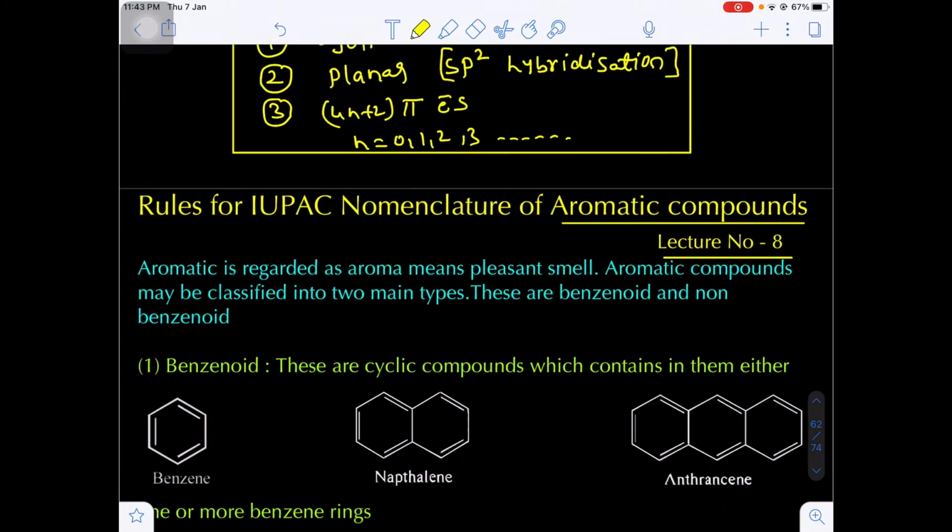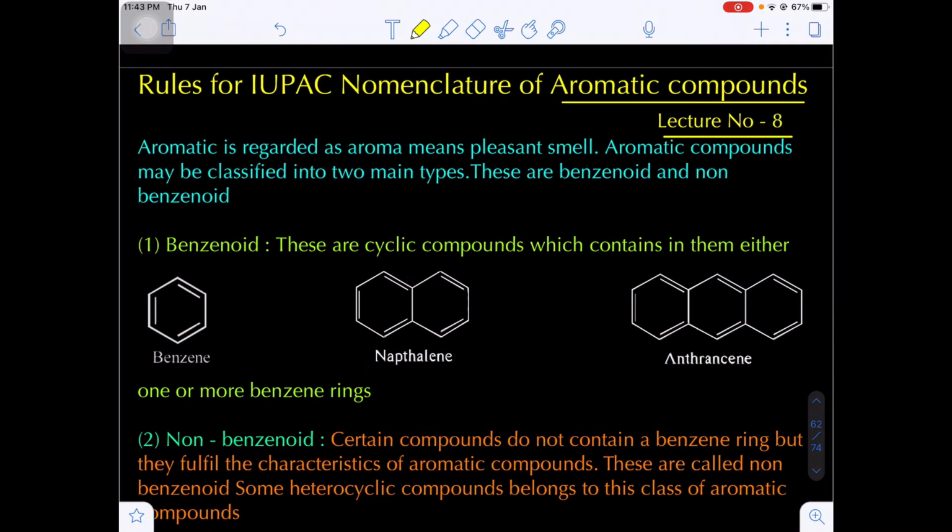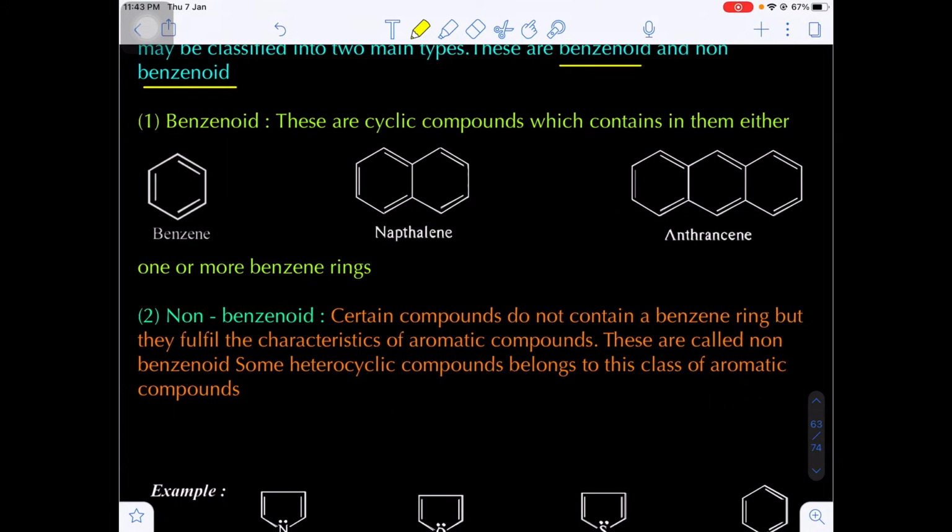Now, aromaticity or aromatic compounds. Actually, aroma corresponds to a special, characteristic odor. These aromatic compounds possess a pleasant characteristic odor, that is the aroma. That's why these compounds are known as aromatic compounds. And these compounds are of two types, benzenoids as well as non-benzenoids. Benzenoids are those aromatic compounds which possess the benzene structure, a benzene resemblance structure, like benzene, naphthalene, anthracene.